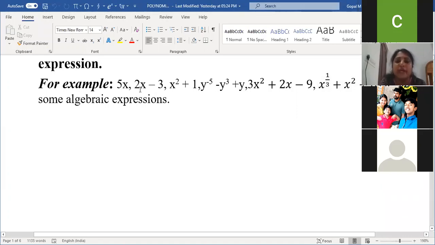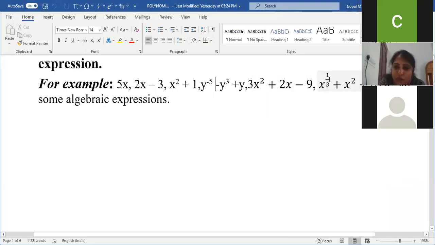Now I'm going to explain the meaning of polynomial first. Then I'll explain the difference you have to observe between a polynomial and an algebraic expression. These examples are clear, children? See here, I've taken y power minus 5, variable power fraction, and variable power integer also. This is very important to note down, children. In these examples, the variable power may be a whole number, an integer, a fraction, or a real number, and even a non-rational number. Am I clear, children?